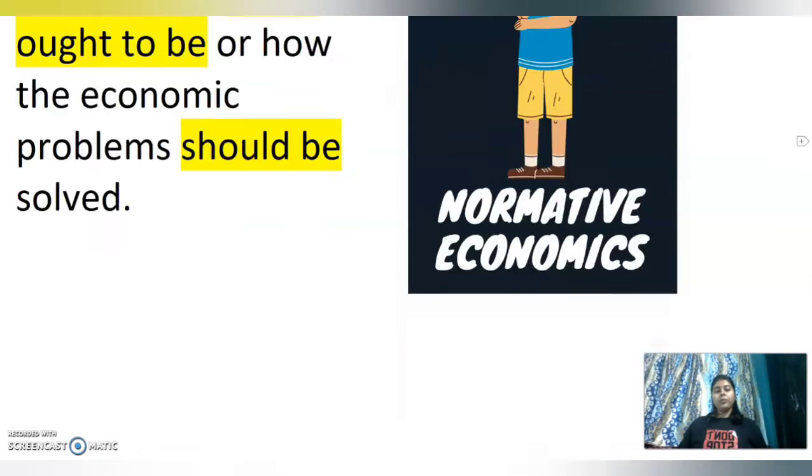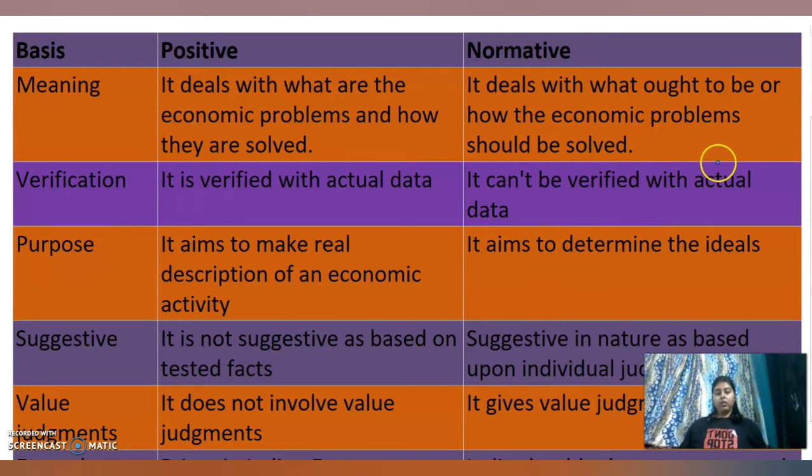Next is positive versus normative economics. First and foremost basis is meaning. Positive economics deals with what the economic problems are and how they are solved. But normative economics deals with what ought to be, how the economic problems should be solved. Next is verification.